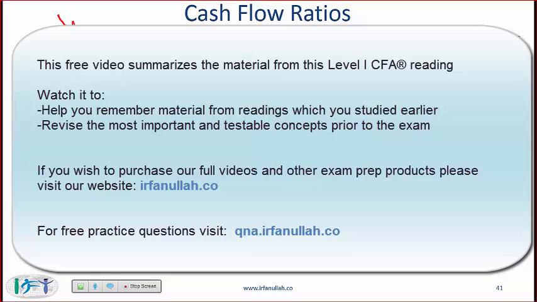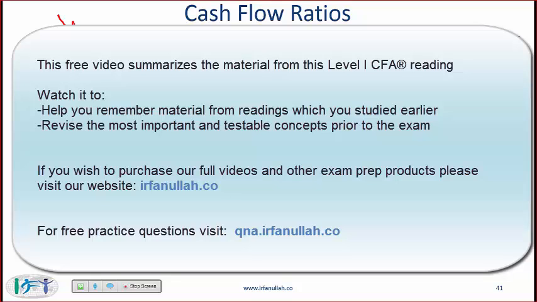Normally when we think of interest coverage ratio, it is EBIT, operating income, divided by interest. When we look at the cash flow statement, instead of EBIT, we say CFO plus interest paid plus taxes paid. The reason is that if you think about EBIT, this is a number that is calculated before interest and before taxes.